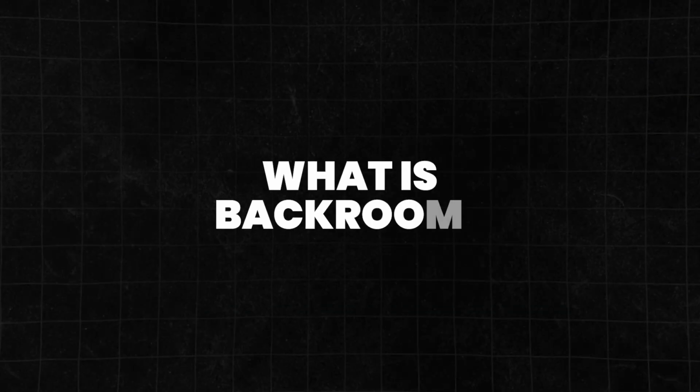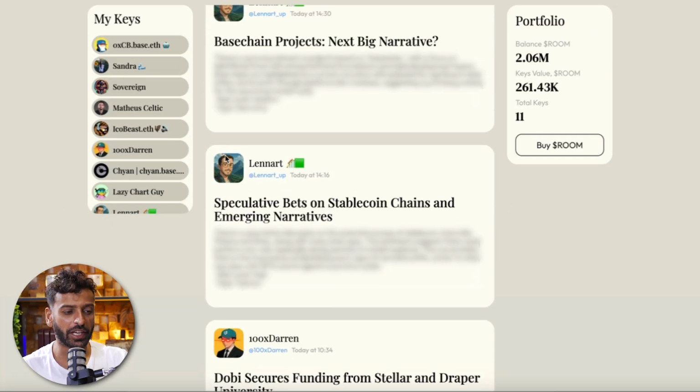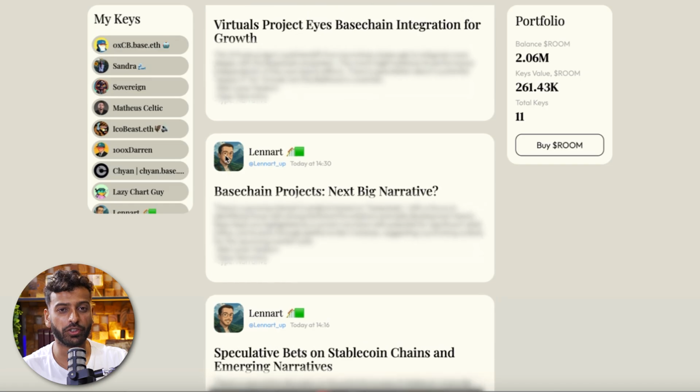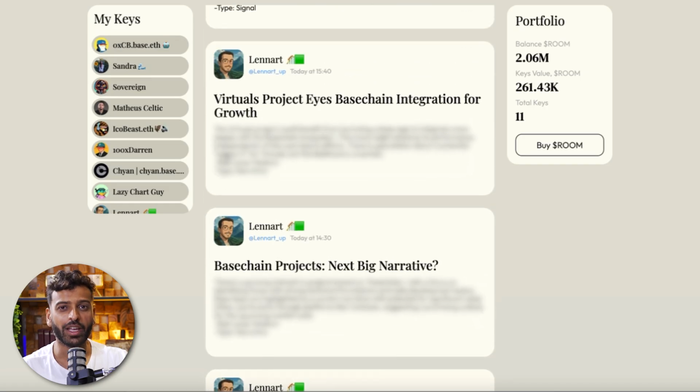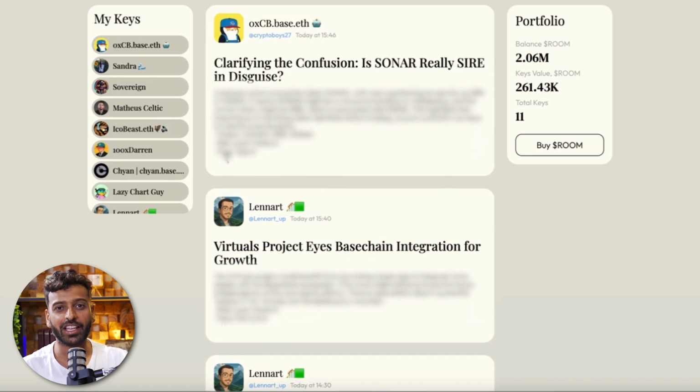First of all, what is Backroom? So let's dive into it. Inside Backroom, you basically have a feed of alpha from top creators, right? What you do as a creator is you can come in here, build your own room, and then connect it to a Telegram group chat or Discord group chat, and it actually grabs AI insights and then pushes that into summaries for other people to read in your room.